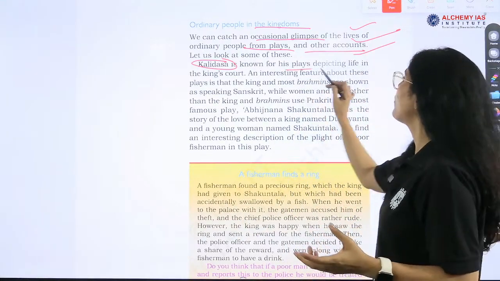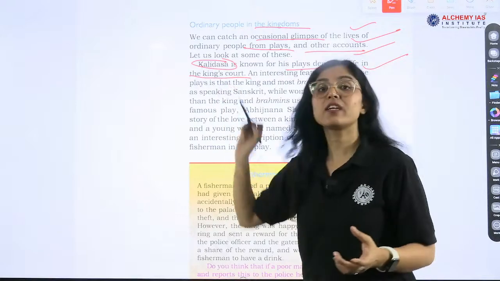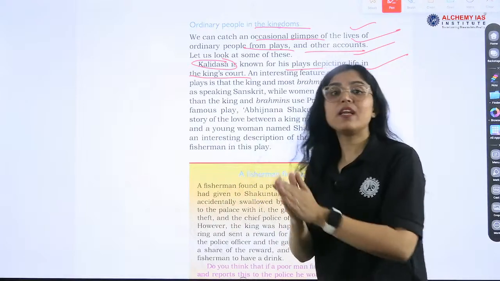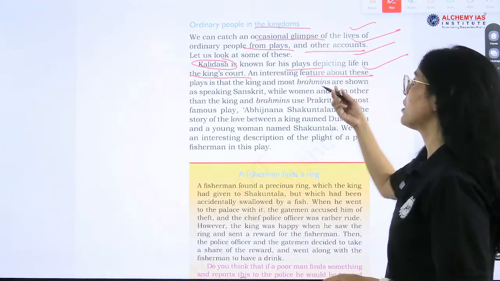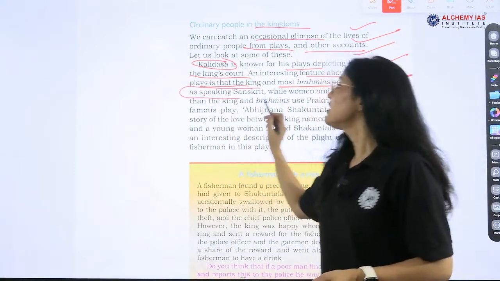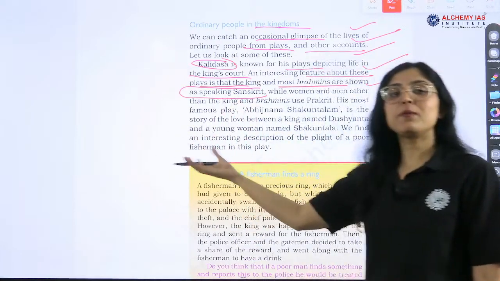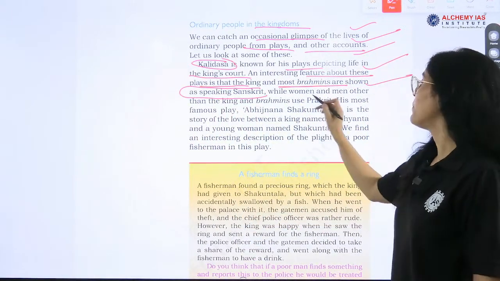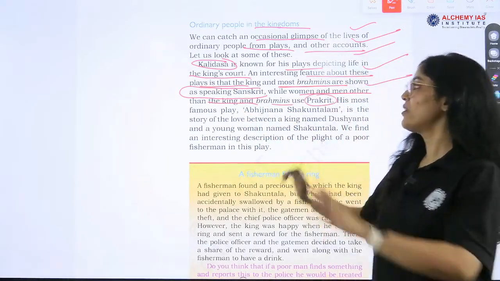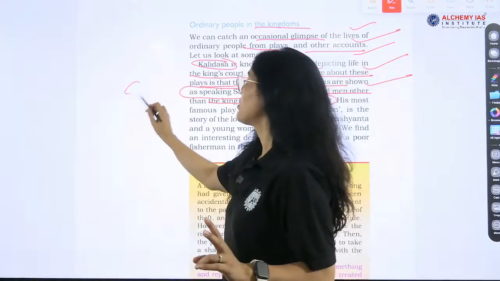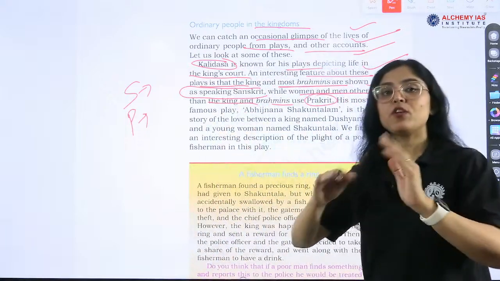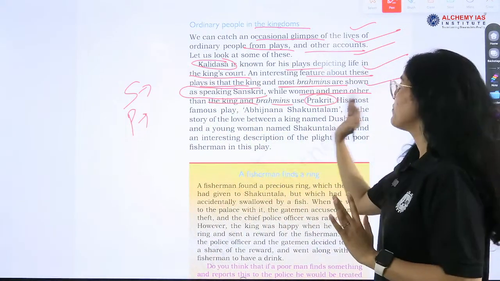He is known for his plays depicting life in the king's court. So Kalidas was focusing on the life that was happening in the king's court. An interesting feature about these plays is that the king and most Brahmins are shown as speaking Sanskrit, while women and men other than the king and Brahmins use Prakrit. Very, very important, right? Sanskrit was being used by kings and Brahmins, and Prakrit was being used by all the people other than the kings and Brahmins, say women and men.